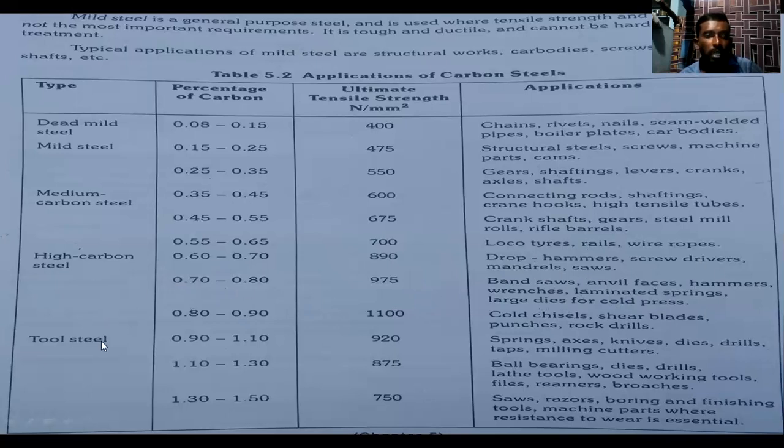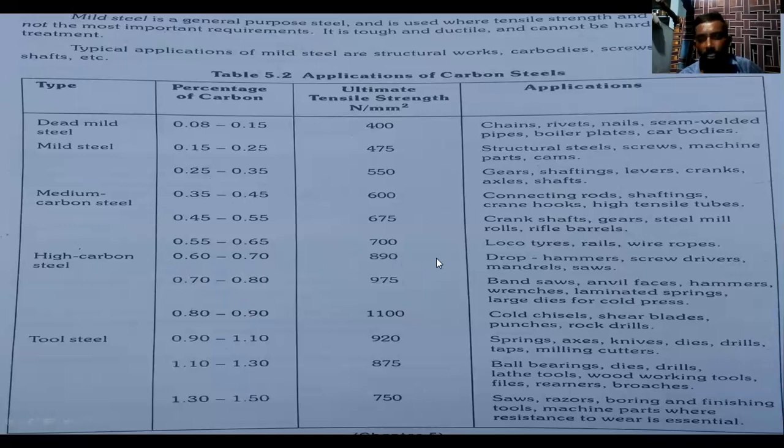Next, the last one: we can increase it to 0.80 to 0.90, and then to 0.90 to 1.0. So we can increase the carbon content of high carbon steel. We can use high carbon steel with carbon content 0.60 to 0.70.